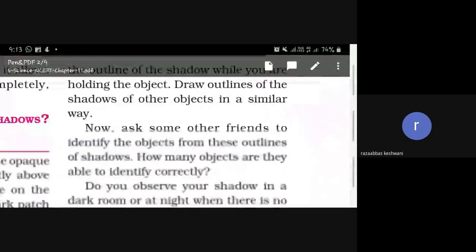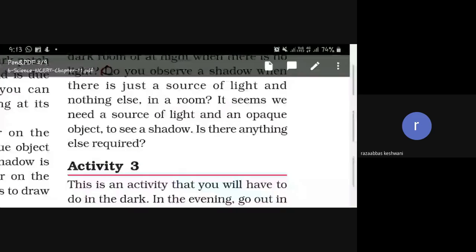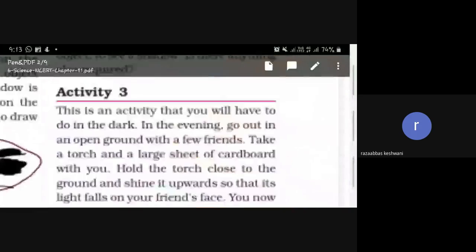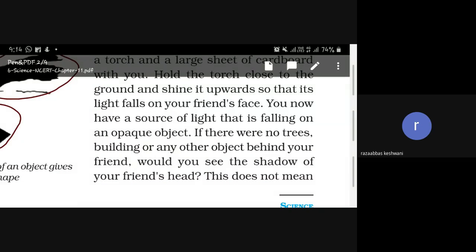You collect your friends, two or three friends, and you will do this activity. You have to go in the open ground. One friend will stand, and another friend will shine the torch, in such a way that the light falls on your friend's face.